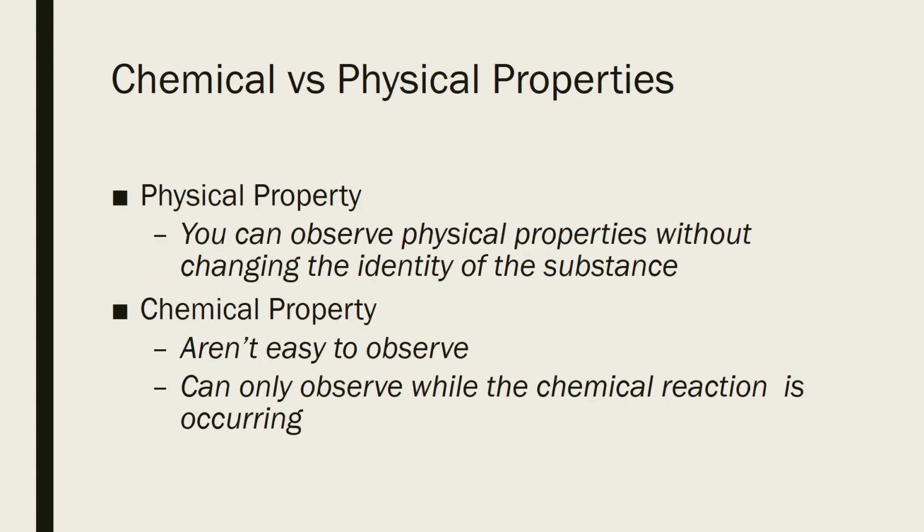Physical properties, you can observe without changing the identity. They're typically things just in general about the appearance, like color and density, if it can conduct electricity, whereas chemical properties you can't see quite as easily because you have to have some kind of reaction happen in order for you to observe those properties.